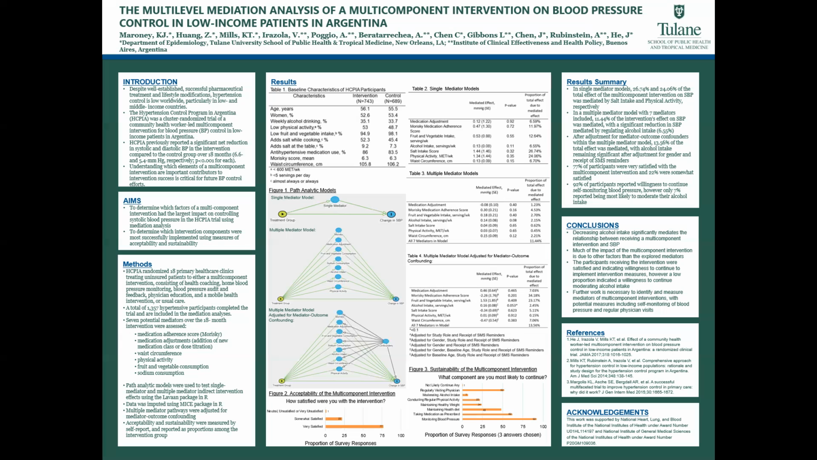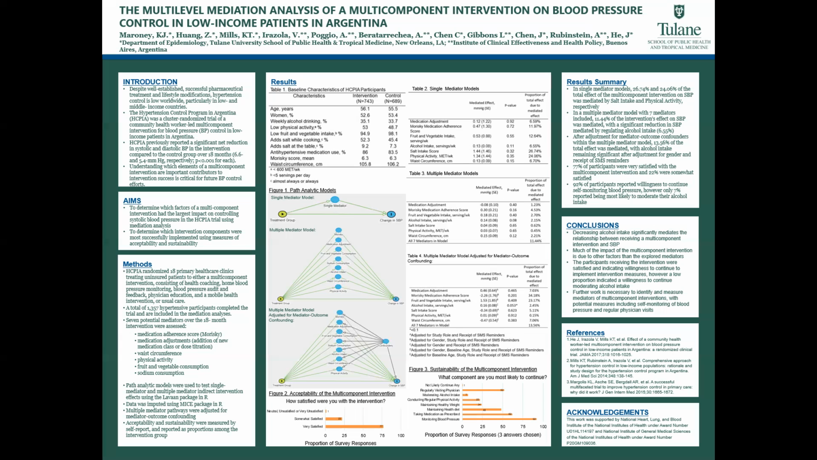So in our results, in table 1, we have the baseline characteristics of the trial participants, which were very similar in the intervention and control group after randomization. And figure 1, we have path analytic models of the single mediator model, the multiple mediator model, and multiple mediator model adjusted for mediator outcome confounding, which correspond to tables 2, 3, and 4 respectively. And figure 2 has the acceptability of multi-component intervention, and figure 3 has sustainability of the multi-component intervention.